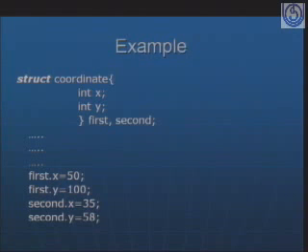So these two, first and second, are the structure variables. Suppose I want to initialize some value to the variables, then I have to give first dot x. For the first structure variable, I will be having an x data member as well as a y data member. Like for the second structure variable, second also, I will be having one x value, one y value. Suppose I have another structure variable called third, for the third structure variable, I will be having an x member and then a y member.